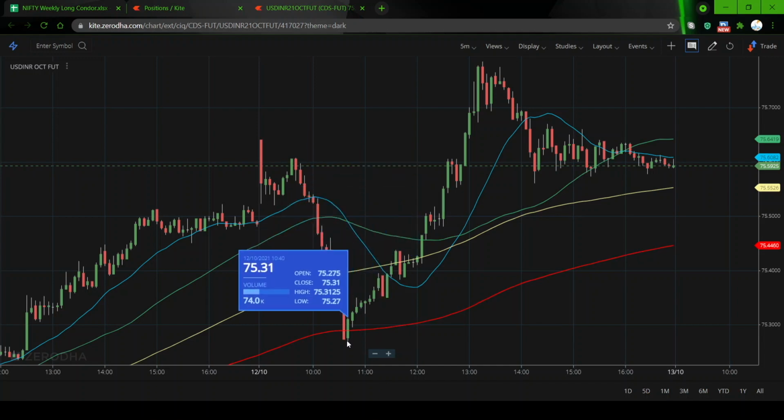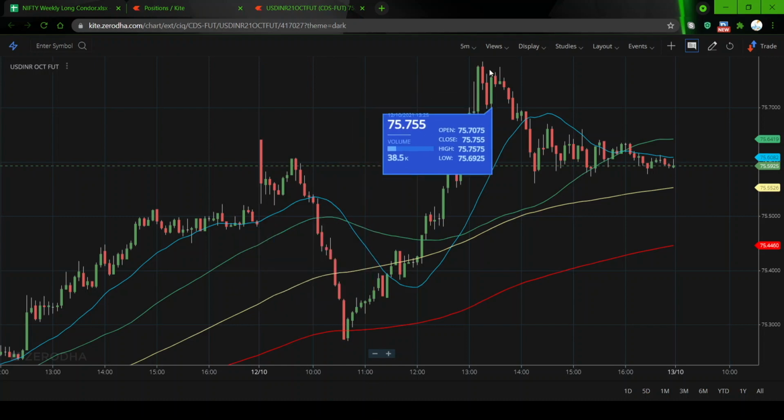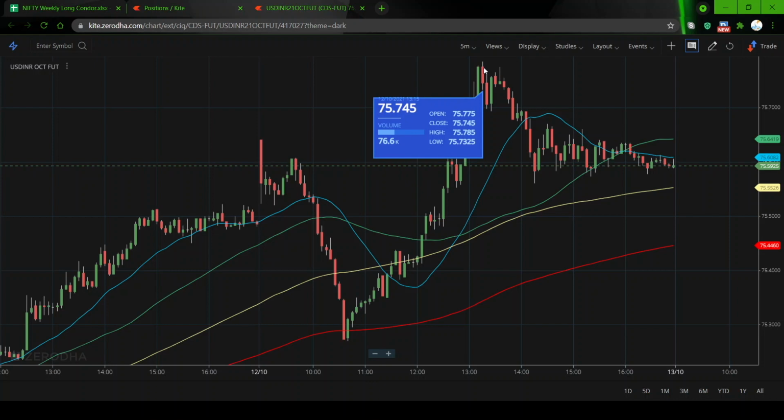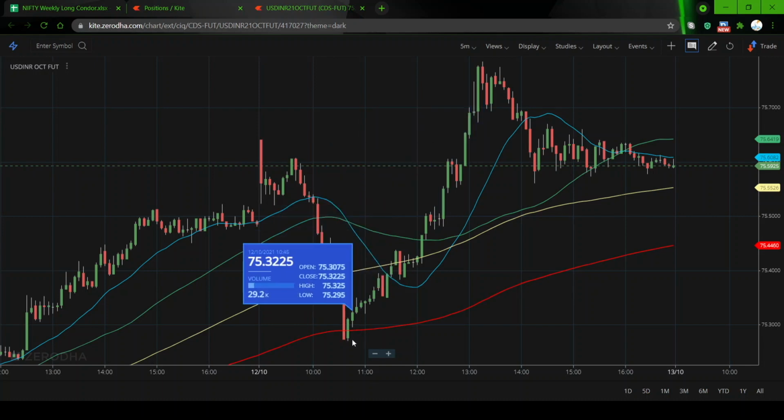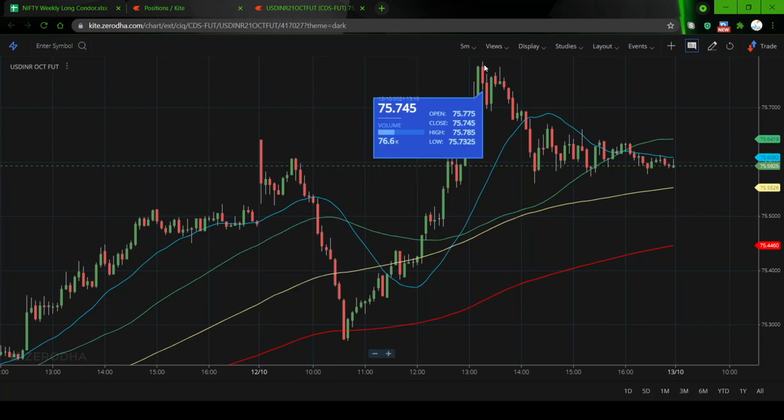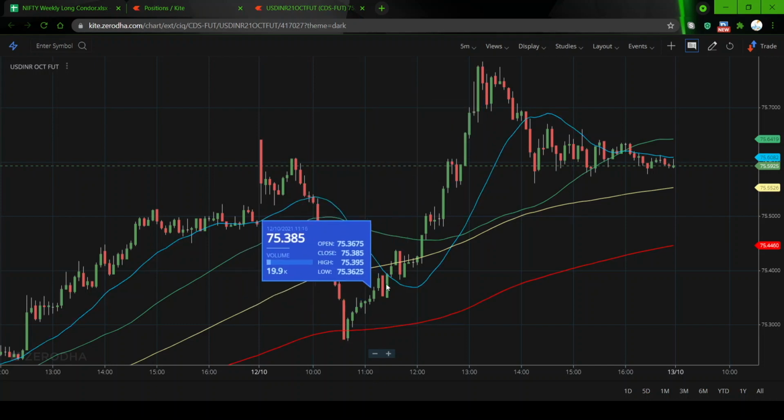Then the huge buying came. You can see the low of 75.31. You know where the high was? The high was 75.74. So 75.31 to 75.74 is about 43 paisa. A 43 paisa movement from about 10:40 to 1 o'clock. From 10:40 to 1 o'clock, the market did not look back. Huge up move. You can see from here it is like a straight line. It never came down.